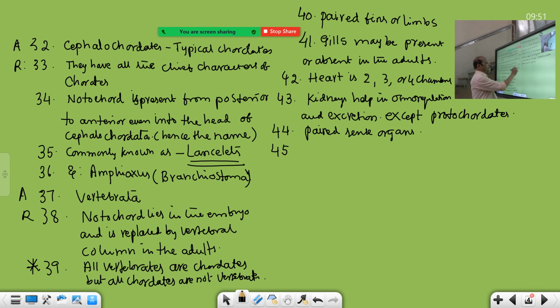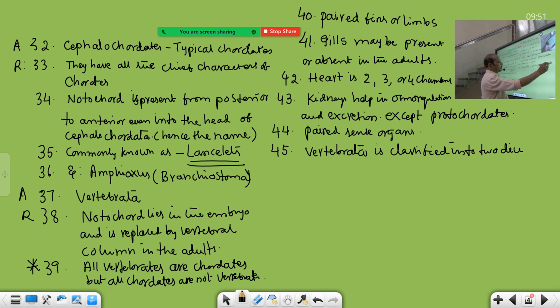The Vertebrata is classified into two divisions, as per the NCERT book only, based on jaws and paired appendages.